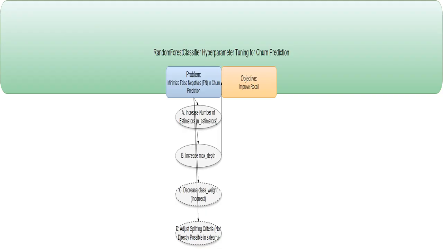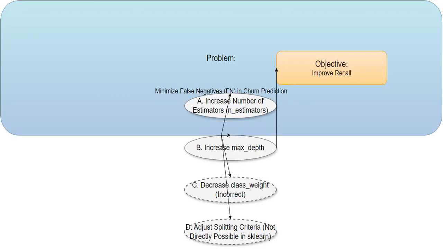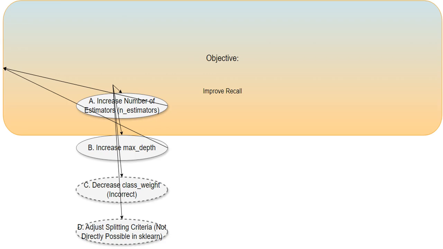I'm focusing on how tweaking the settings, hyperparameters, of a random forest classifier model can boost its recall. Recall measures how well the model finds all the positive cases, here, correctly identifying customers who will churn. The main goal is to reduce false negatives. A false negative happens when we incorrectly predict a customer won't churn when, in reality, they will. This is especially important because losing customers is costly. To achieve this, I'll focus on improving the model's recall, which directly relates to minimizing those costly false negatives.